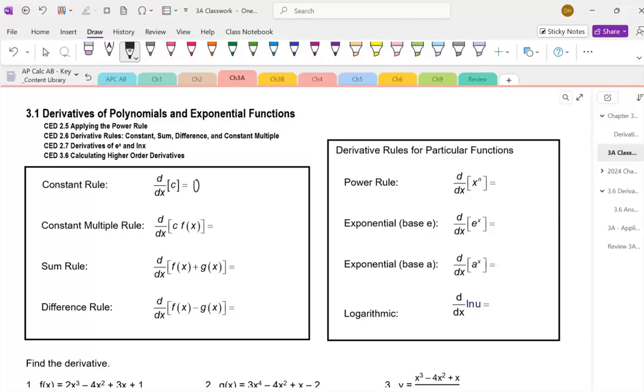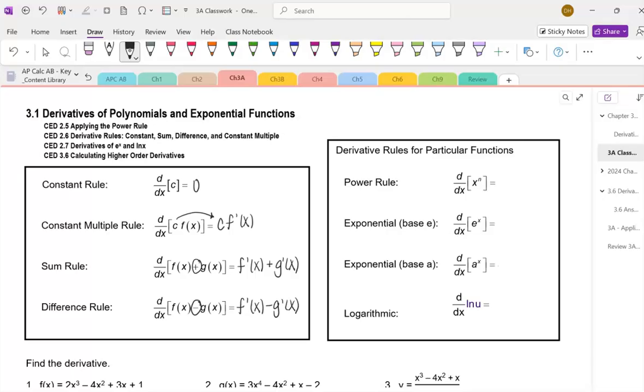A constant multiple rule, we're taking the derivative of a constant multiplied by a function. You're simply going to drop down the constant, and you're going to multiply it by the derivative of the function. Whenever you see addition in between two functions, you're going to separately find the derivative. And when you see subtraction in between two functions, you're going to separately find the derivative of each.